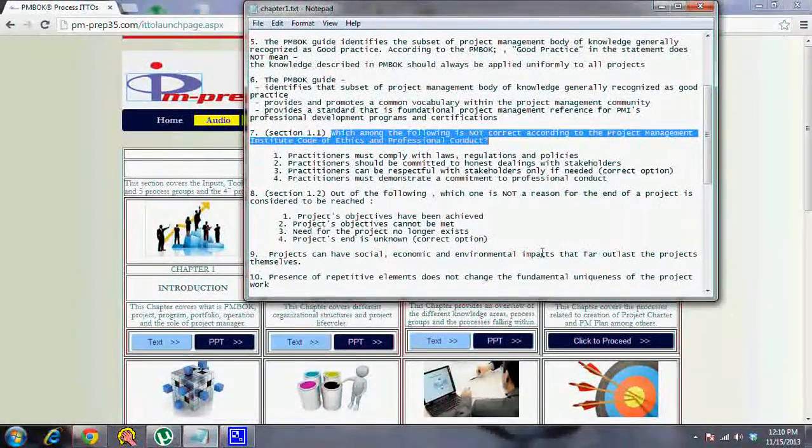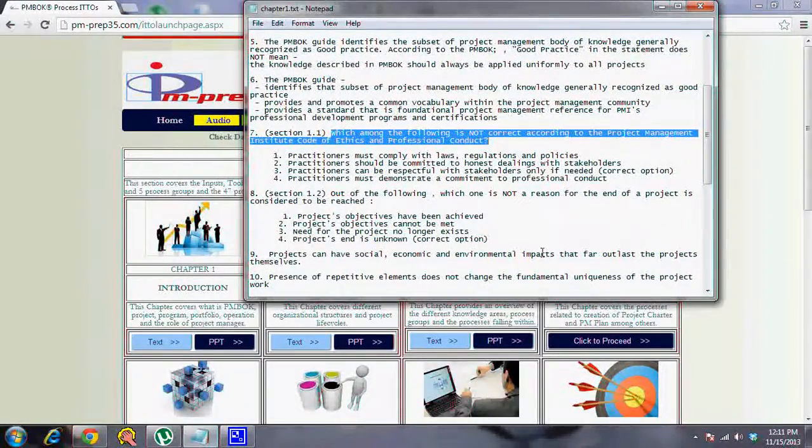So going by that, it's not necessary that all your projects are successful. You might start on a project, and something might get called off midway. So let's look at each of these options. Out of the following, which one is not a reason for the end of the project to be considered reached? Number one option, project's objectives have been achieved.